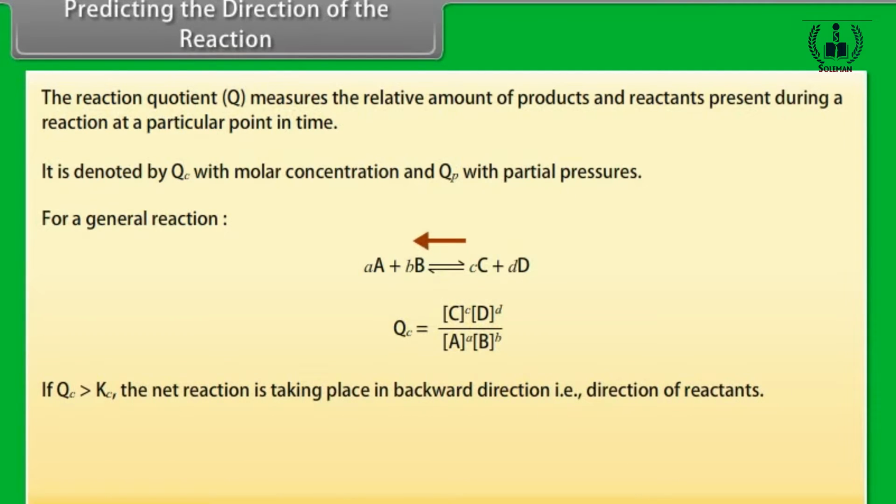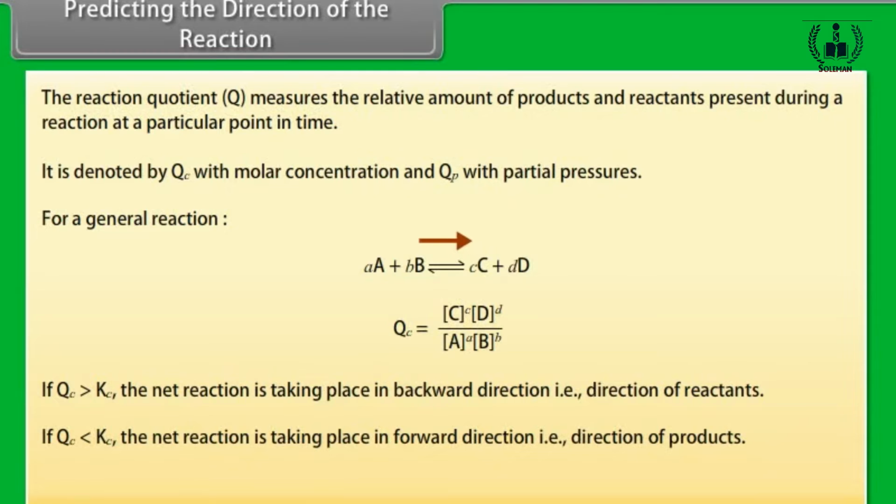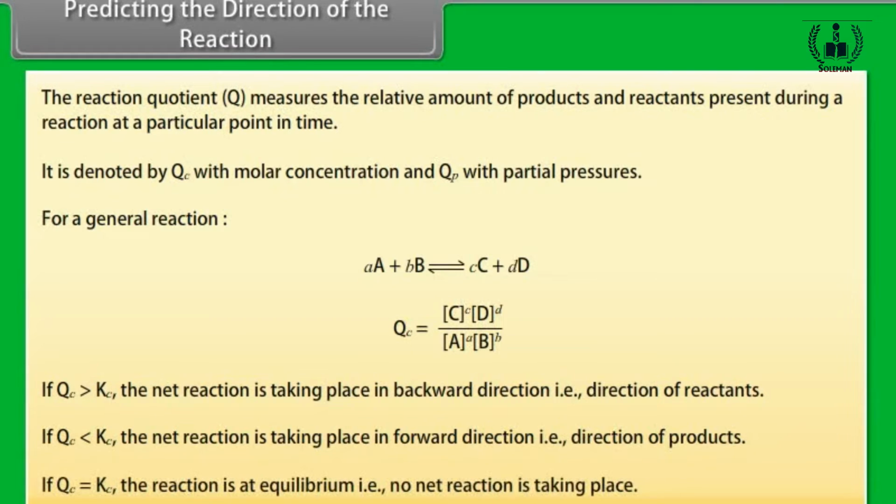If Qc is greater than Kc, the net reaction is taking place in backward direction, that is direction of reactants. If Qc is less than Kc, the net reaction is taking place in forward direction, that is direction of products. If Qc is equal to Kc, the reaction is at equilibrium, that is no net reaction is taking place.